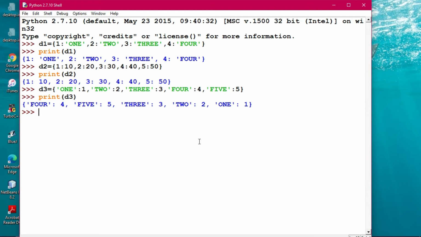To create a dictionary, key-value pairs are separated by a comma. You have seen it clearly. This is the key and value, then a comma, then again the next key and value comes.